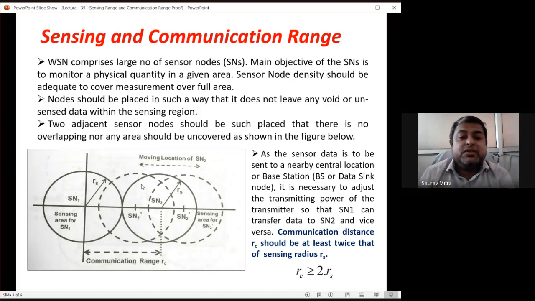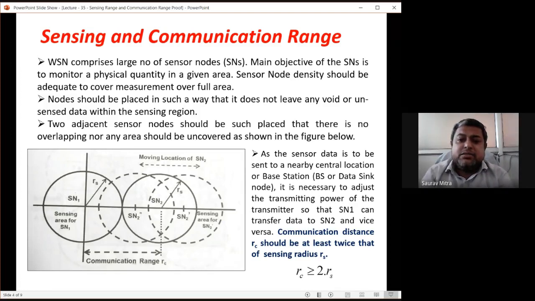Two adjacent sensor nodes should be placed such that there is no overlapping, nor any area left uncovered, as shown in the figure below. This leftward dashed line is creating an overlapping area, wasting power and creating redundant information. We are wasting resources because it's a bandwidth-constrained network. And this rightward dashed circle is creating a void in between. So both of these are bad choices. The centralized dark line for the SN2 area is the best.